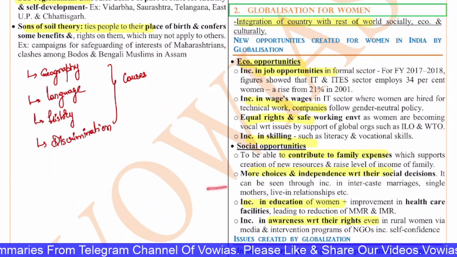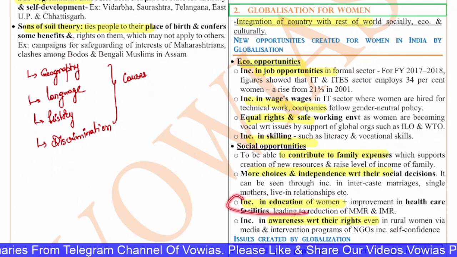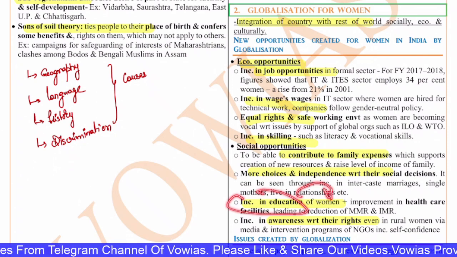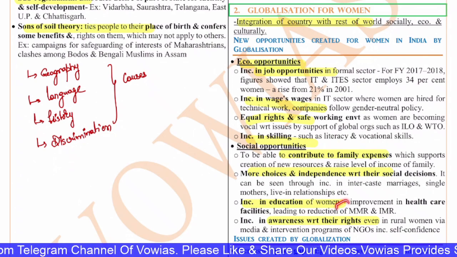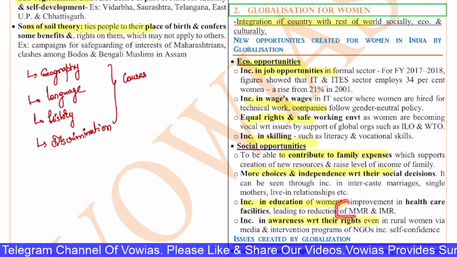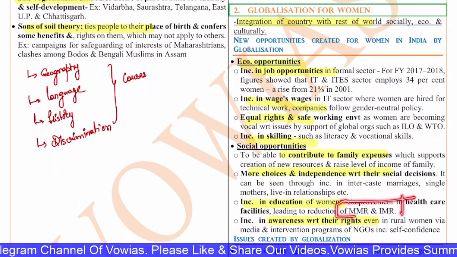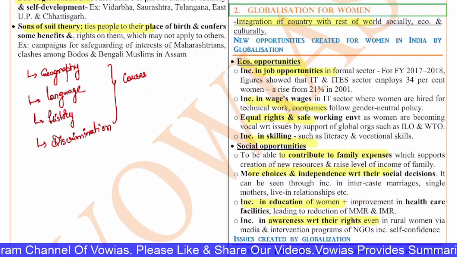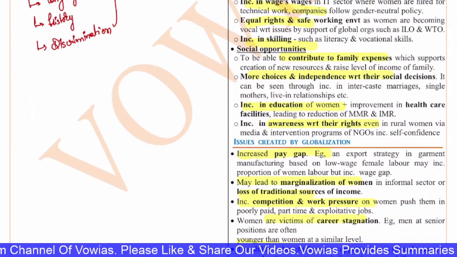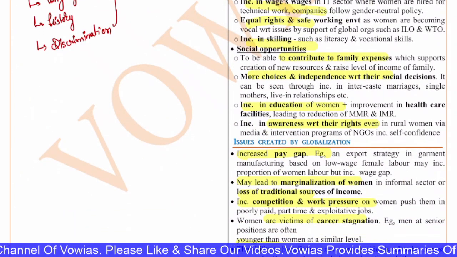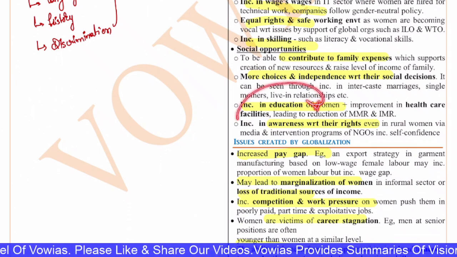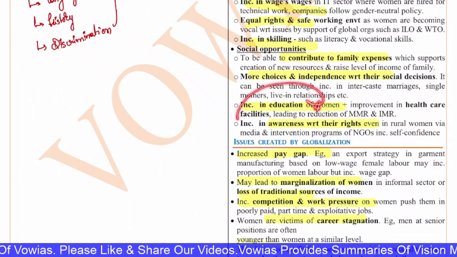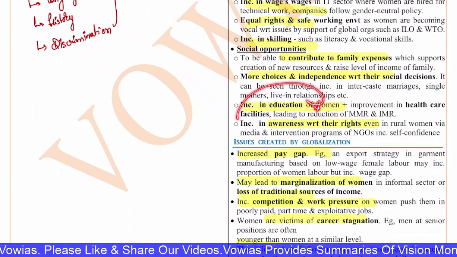Next is increase in education for women, and improvement in healthcare facilities, leading to the reduction of the maternal mortality rate and the infant mortality rate. Also, there is increase in awareness even among women, especially rural women, because of social media and the internet. Even NGOs are able to reach these remote locations to educate women, and all these things are there.